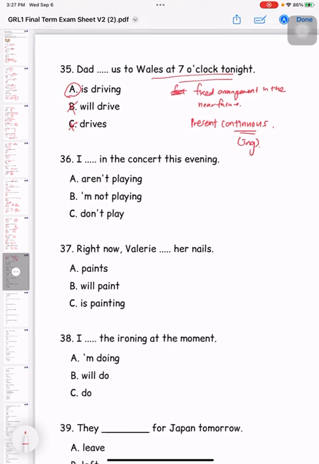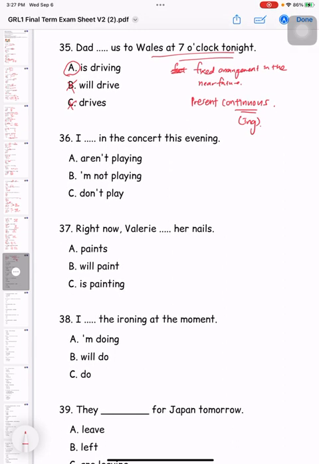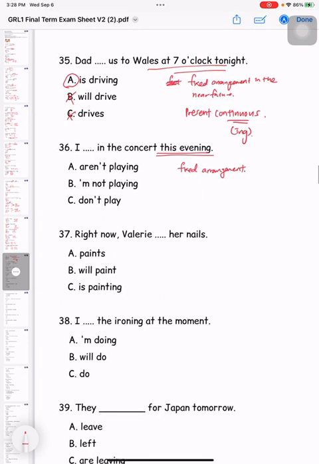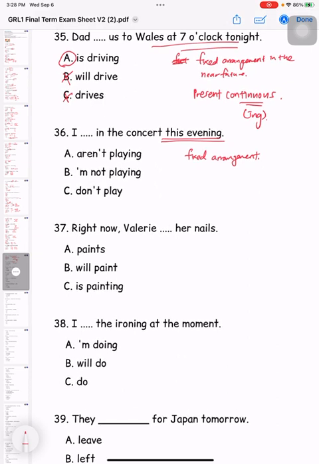Okay, now look at 36. I in the concert this evening. Okay, again, understand the sentence first. And about 这个下午, alright, 我不会play in the concert, alright? That means what? This is something same as the previous question as well, same as 35. 你已经 plan 了不会去做这个下午, alright? But have you done that? Not yet, but you have already planned that. So same thing, you have to use present continuous tense.